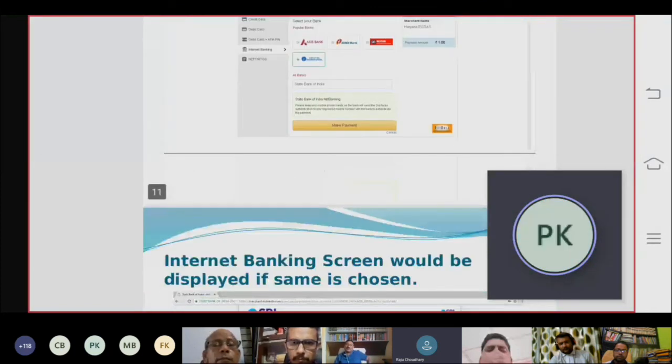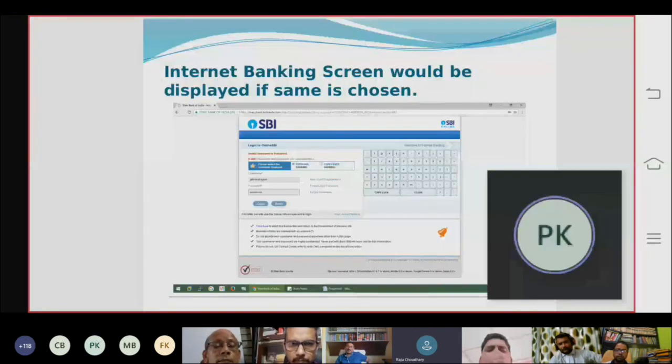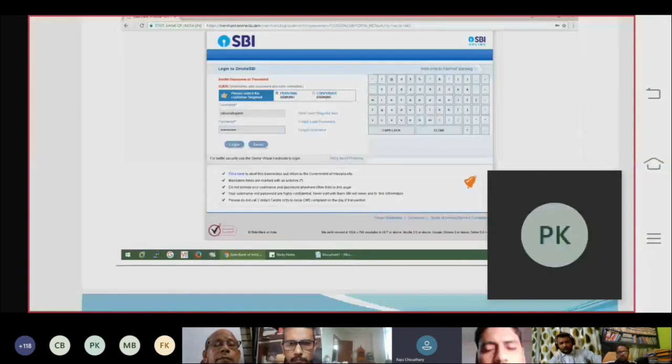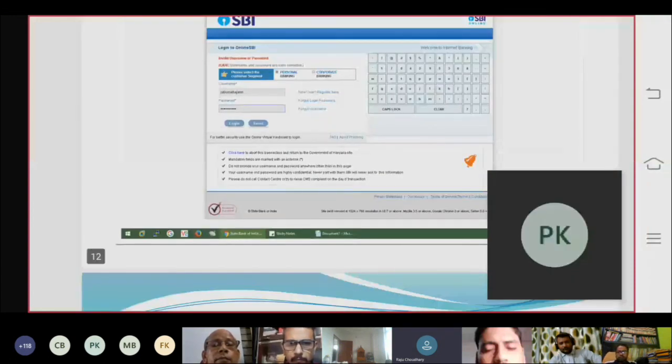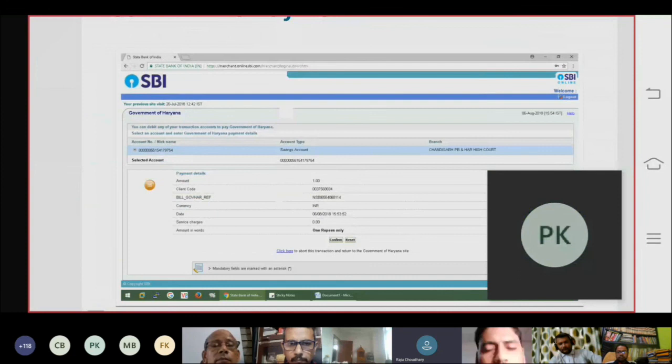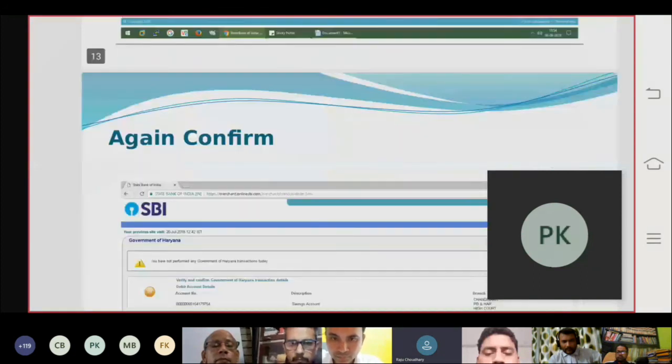The internet banking screen would be displayed. You have to insert username and the password, and then you have to log in. Confirm the payment. In that case, the amount will be displayed, currency will be displayed, the date will be displayed, and service charges, the amount in words will be displayed. Again, you have to confirm this page.